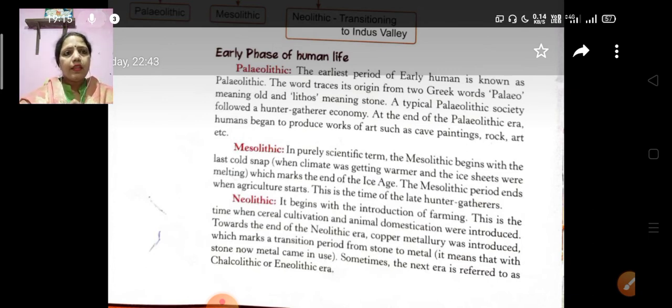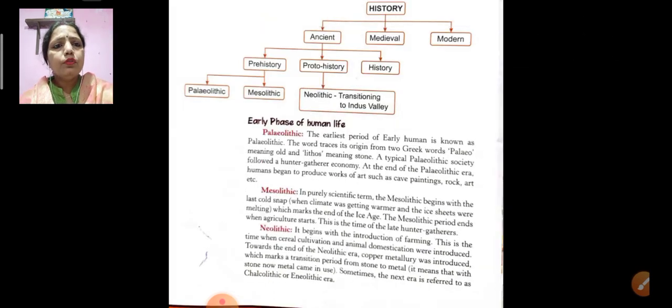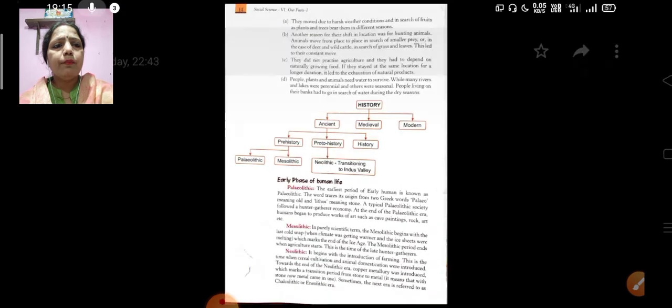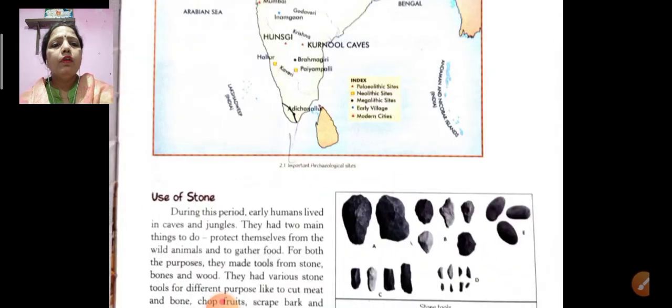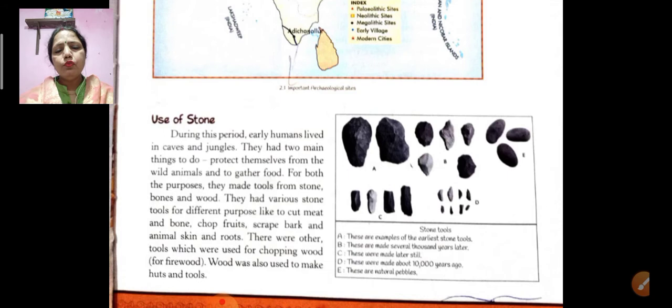And the Paleolithic age: a typical Paleolithic society followed the hunter-gatherer economy. At the end of the Paleolithic era, humans began to produce art such as cave paintings, rock art, etc. And the Neolithic begins with the introduction of farming. This is the time when cereal cultivation and animal domestication were introduced. So there are the main important terms.